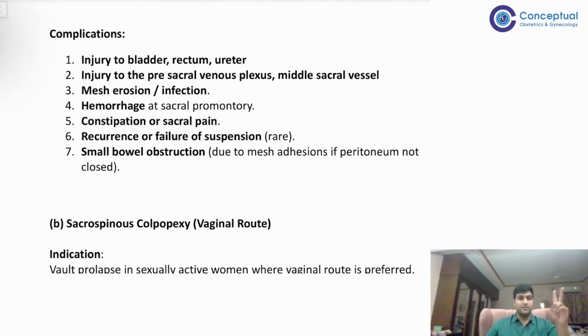Then mesh erosion. The mesh can undergo erosion, and that can injure the bowel and lead to bowel erosion, right? And mesh infection can happen, hemorrhage can happen, constipation or sacral pain can happen, and recurrence or failure of the suspension, but that is rare. Recurrence is rare, both in sacrospinous fixation of the vagina and in sacrocolpopexy. In both these cases, the recurrence is rare.